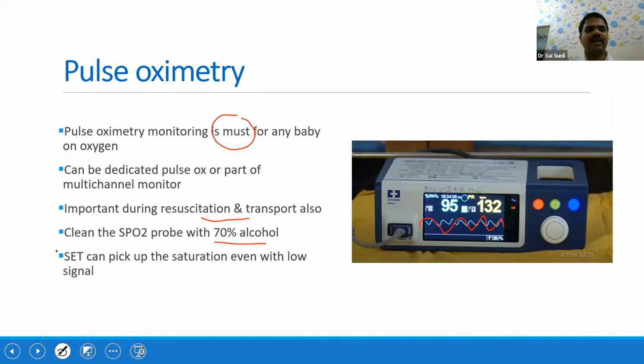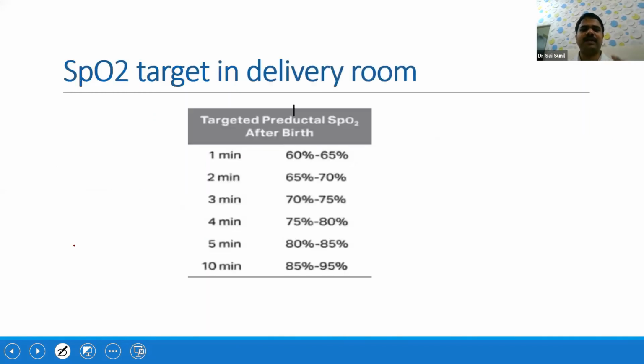There is a technology called signal extraction technology, and some pulse oximeters use it, and it can pick up the signal even when there is a low signal. We'll have a video demonstration on the pulse oximeter because that is one of the very important aspects in SNCU, and you should know the pulse oximeter inside and out for optimal oxygen administration.